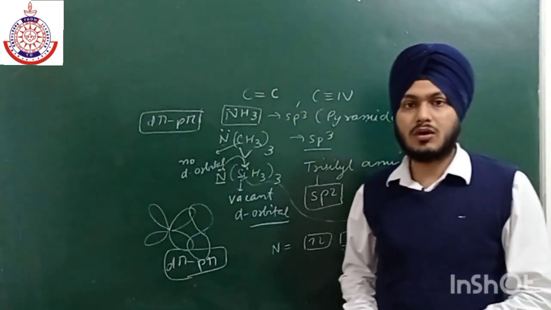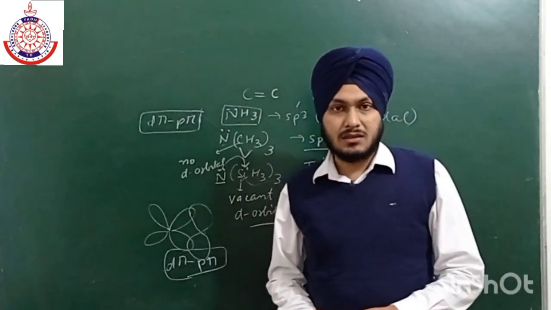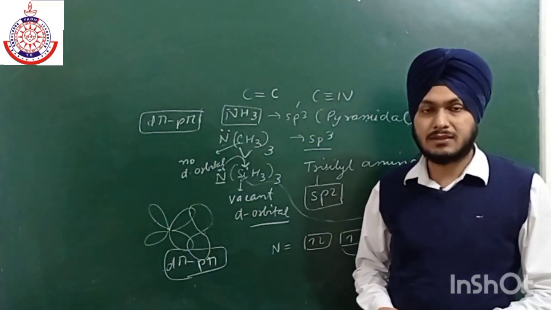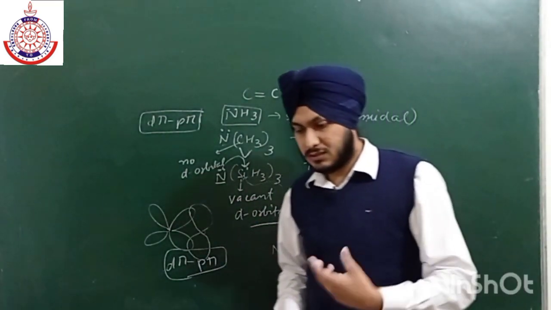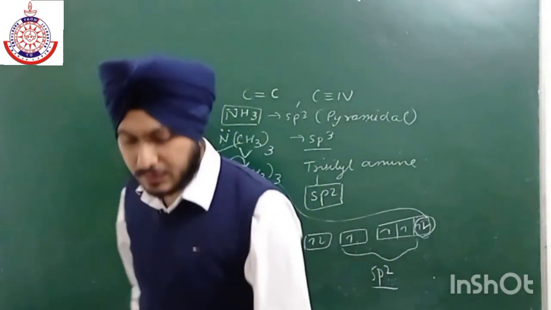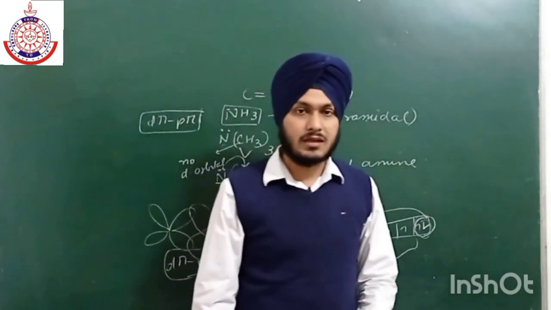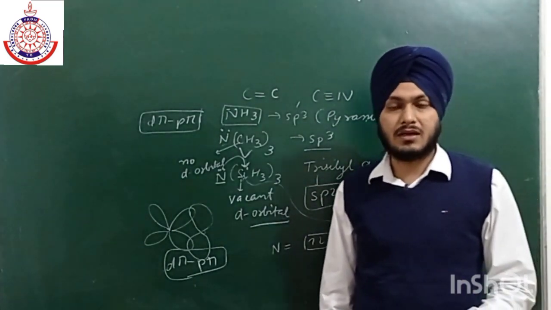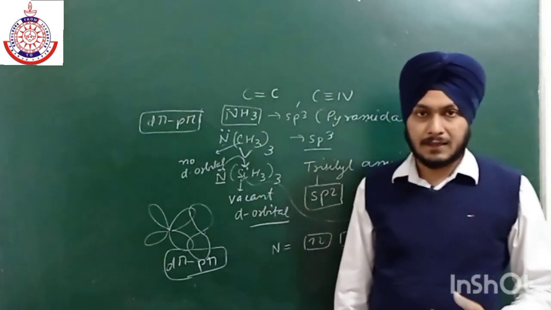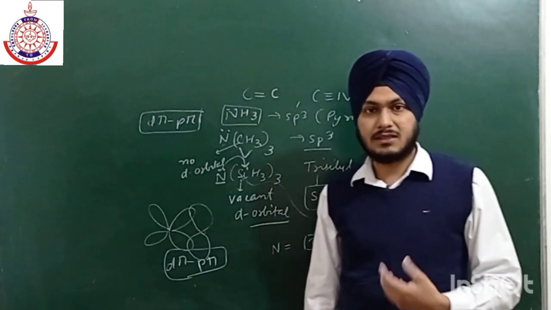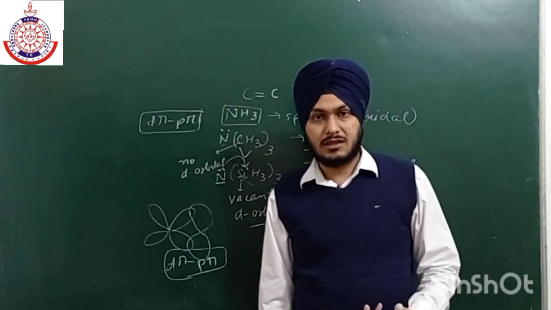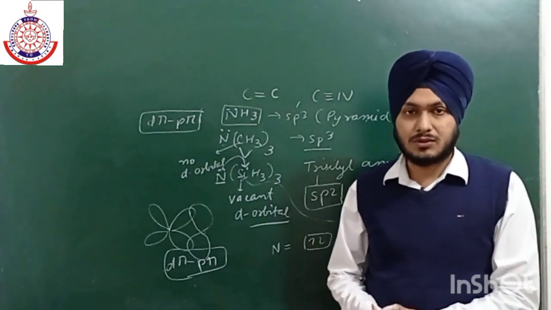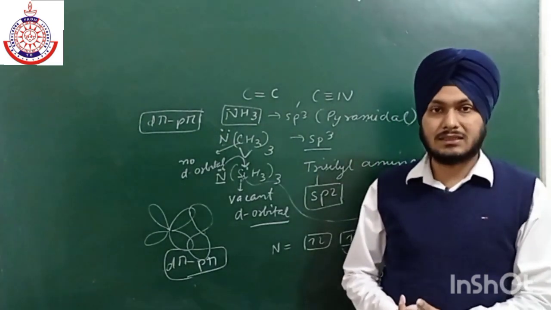We will discuss some more important chemical properties related to these group 14 elements. If we talk about silicon and germanium, they are very good semiconductors and are also used in the making of transistors. They have a very good application in the formation of transistors. So keep this in mind. These are some uses of silicon and germanium.